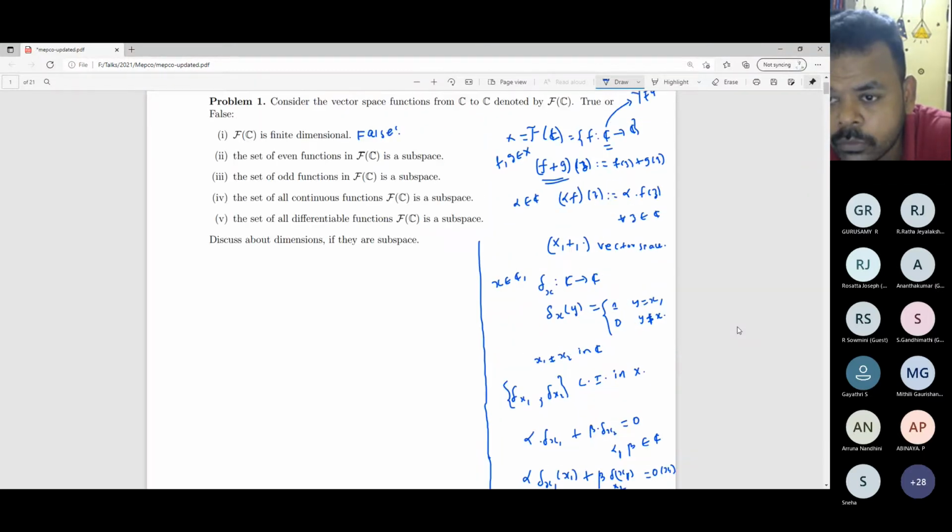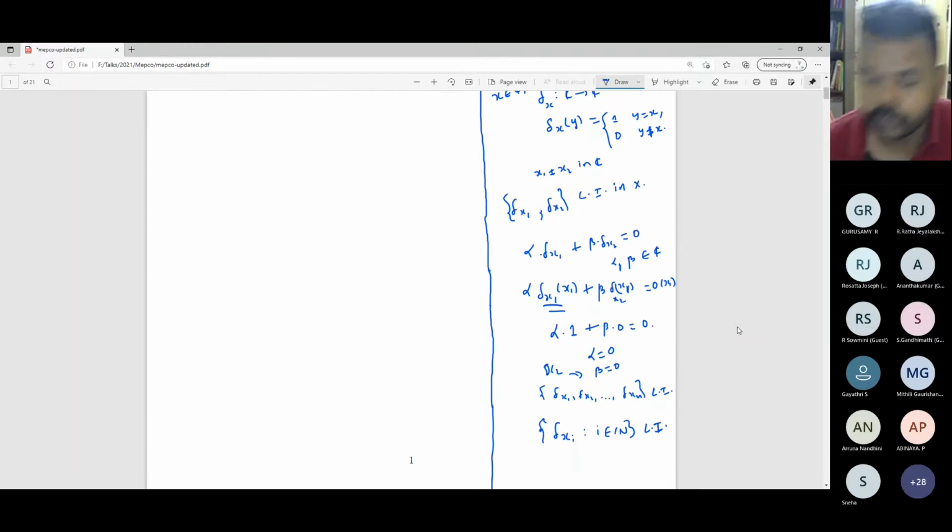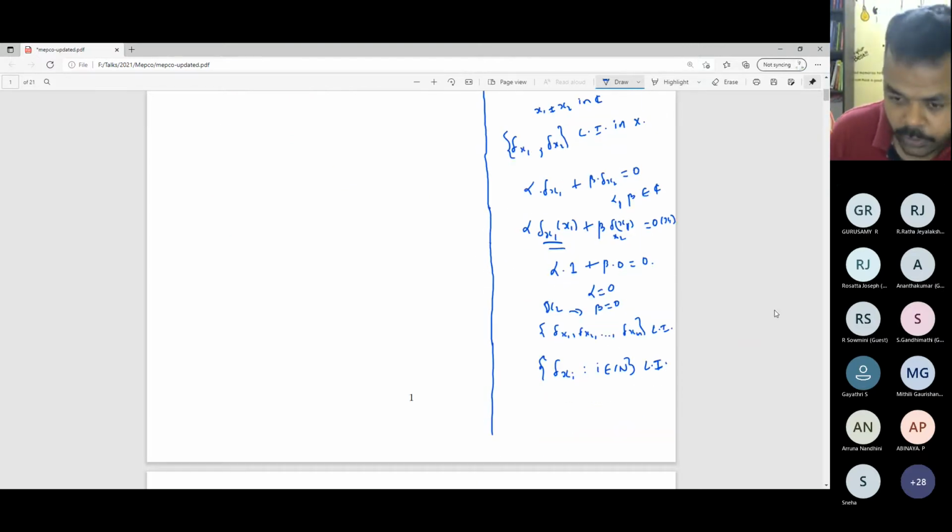A finite family, I should say. Good, that was my next question, but you are right. So if you consider this collection delta x such that x belongs to C, this is an uncountable collection.